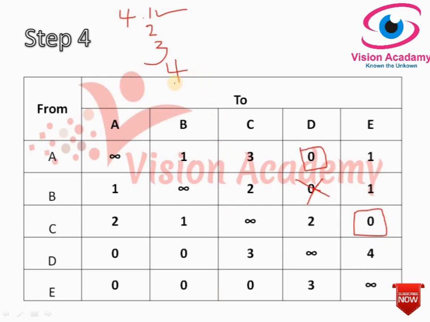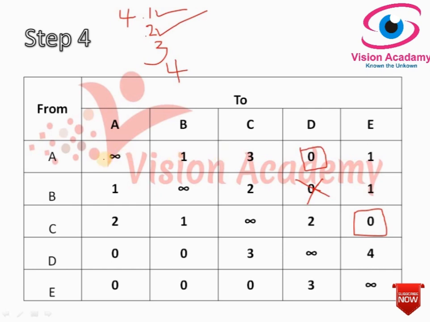Now I will move to step 4.2. Step 4.2 says we should start with the column, identify the single zero, draw a rectangle around it and cross out all other zeros in the row.